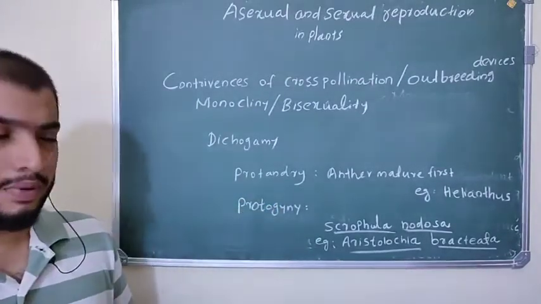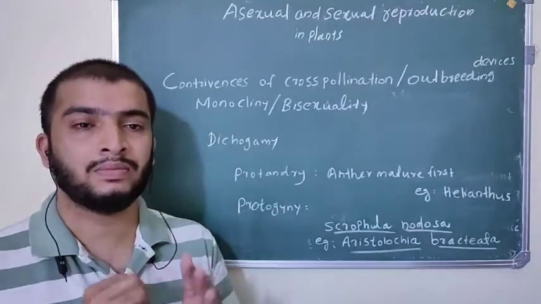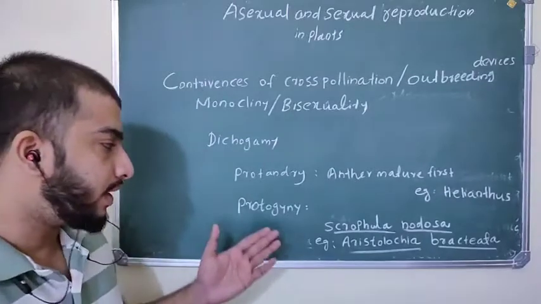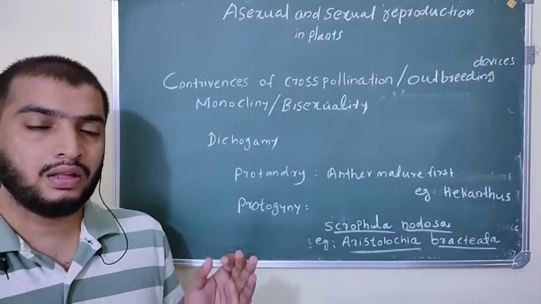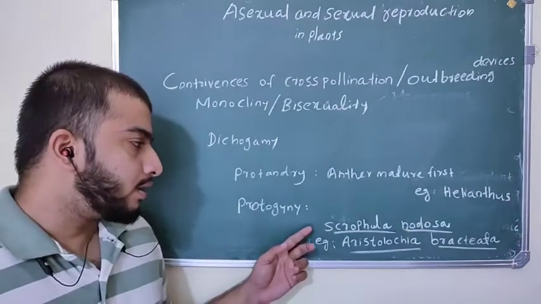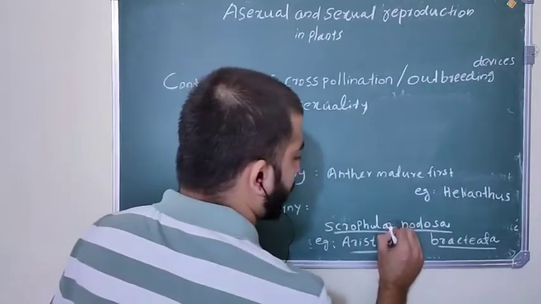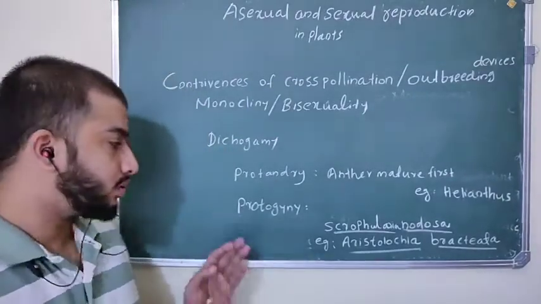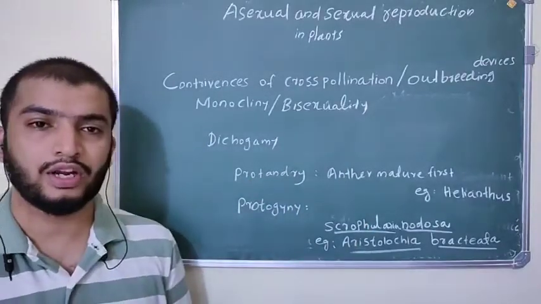For example, in the plants Helianthus and Clerodendron, this mechanism of protandry is present to prevent self-pollination and promote cross-pollination. The next type is protogyny. Protogyny means the stigma matures first, then later the anther matures. This mechanism is present in Scrophularia nodosa and Aristolochia bracteata. These plants show protogyny, and Helianthus and Clerodendron show protandry.